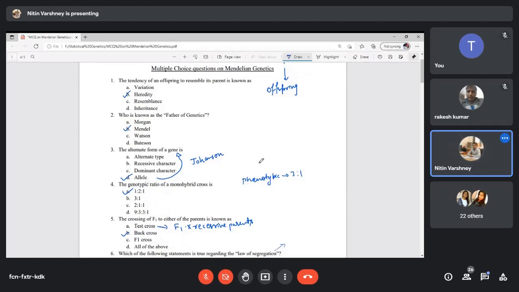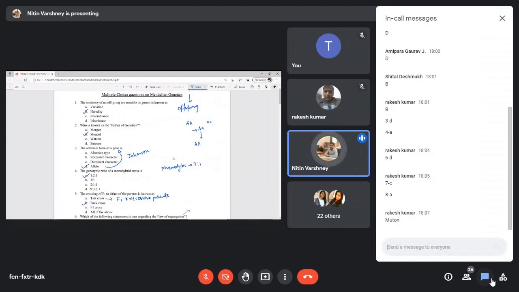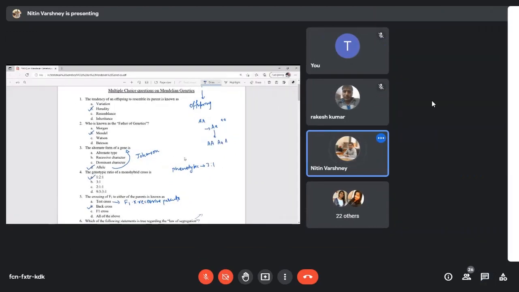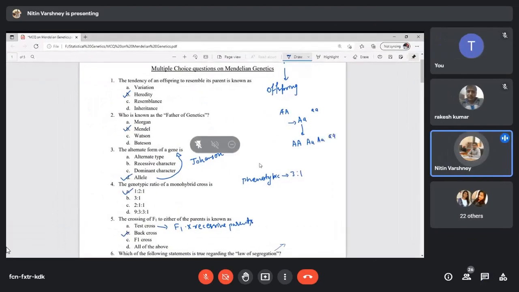Because how? See, suppose this is our dominant parent, and this is our other parent that is recessive. So we will get the F1 like this, and after selfing we will get four types of offspring. See, these are the four types, and 1:2:1 will be the genotypic ratio.